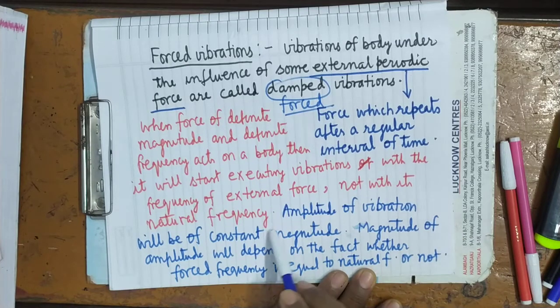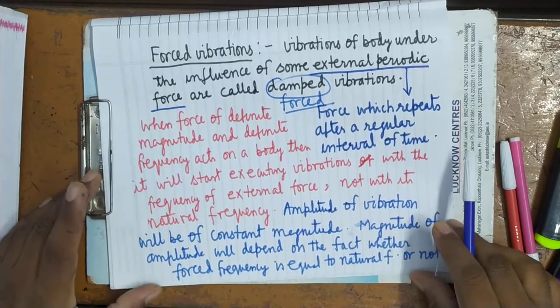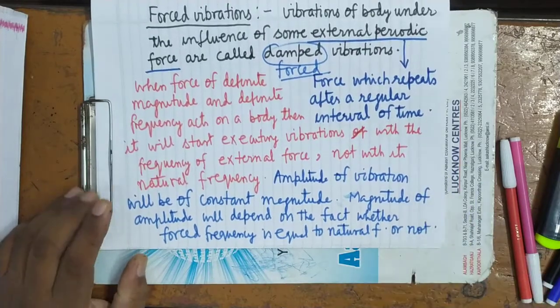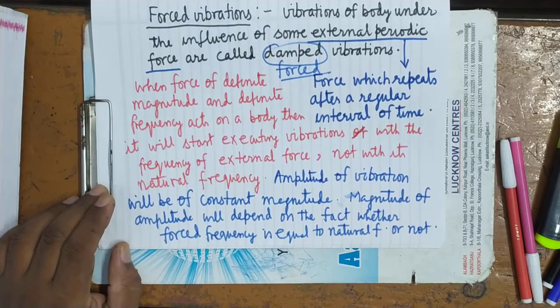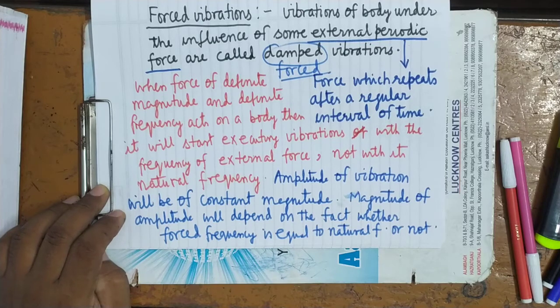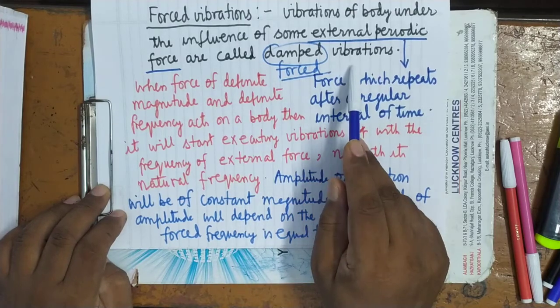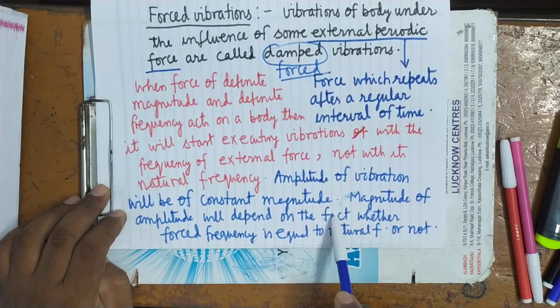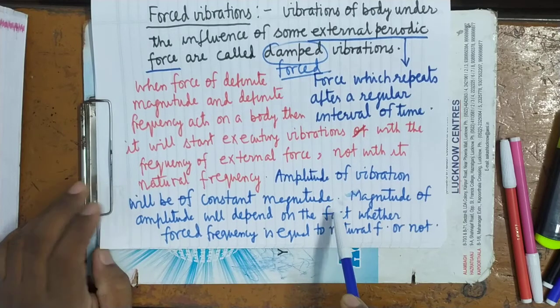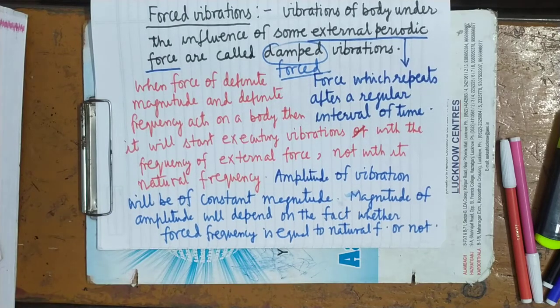And these vibrations will be of constant magnitude. But what will be the extent of these vibrations? What will be the magnitude of amplitude? It will depend upon whether the frequency of external periodic force and the natural frequency of the vibrating body are both equal or both different.